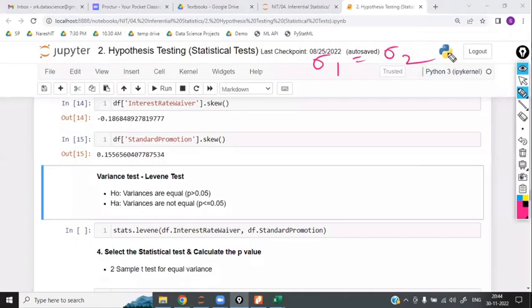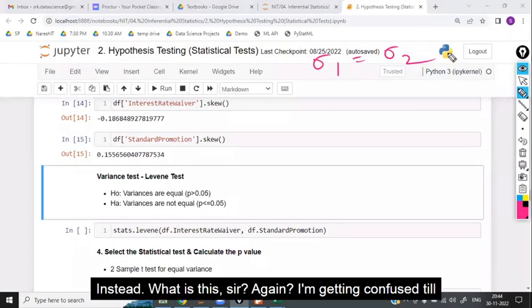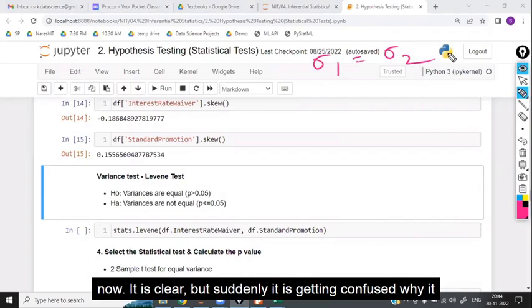Sir, what is this, sir? Again, I'm getting confused. Till now it is clear, but suddenly it is getting confused. Why is it getting confused?